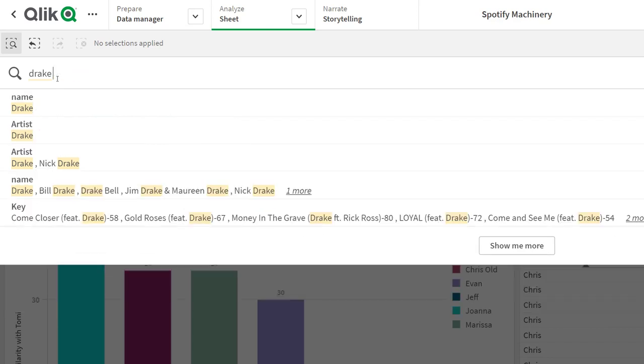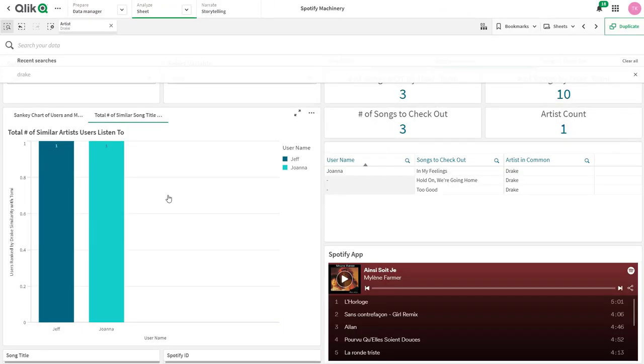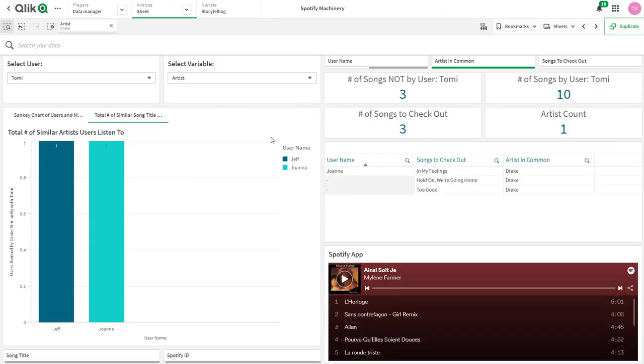In this example, I'm just interested in Drake. And when I select the artist Drake, watch out, everything in my entire dashboard auto adjusts. Like I mentioned, this is our global context where when I make selections, everything keeps me in the context of my exploration. At the bottom, I can see that Jeff and Joanna have listened to Drake also.